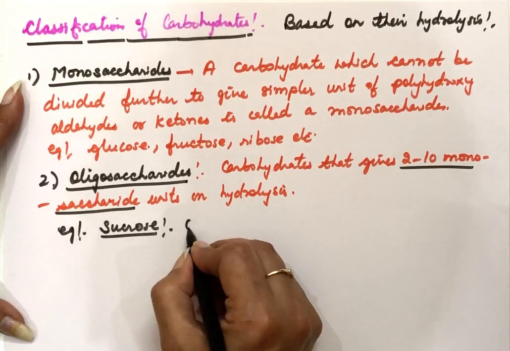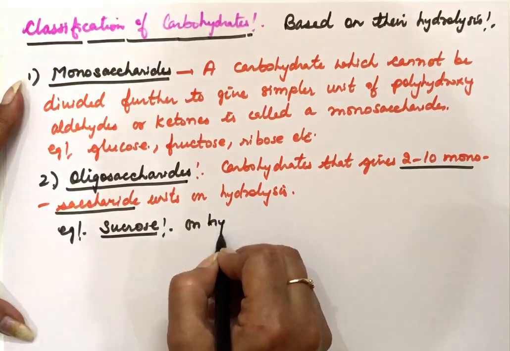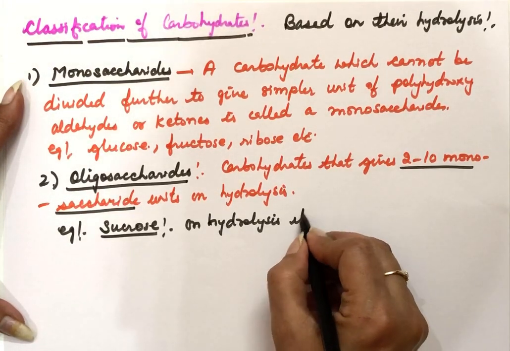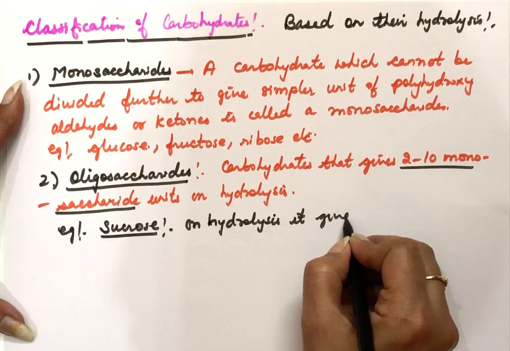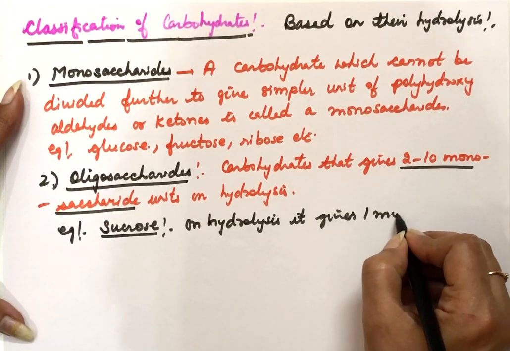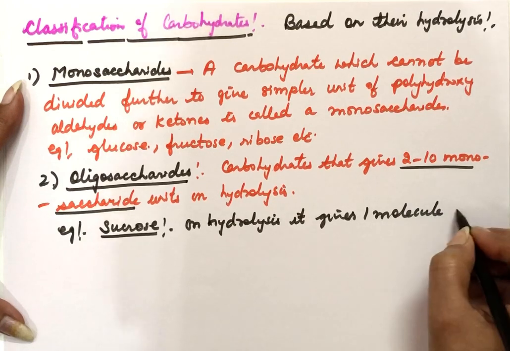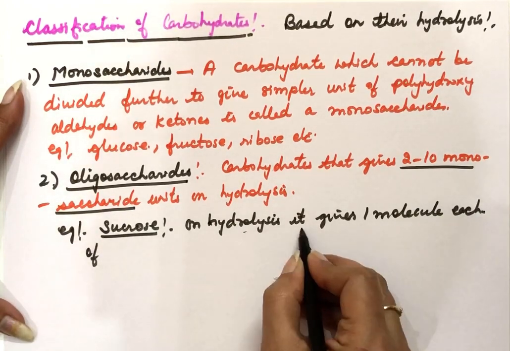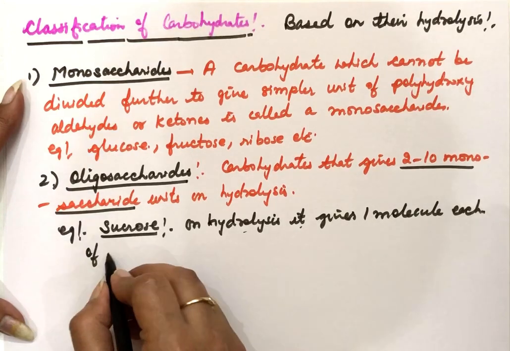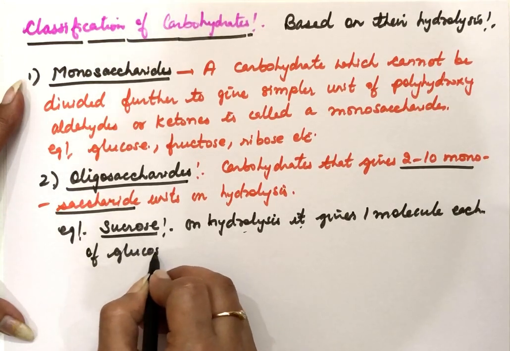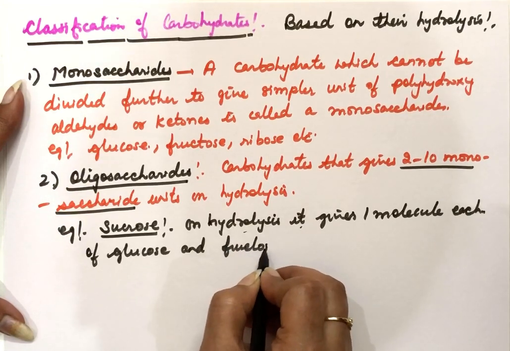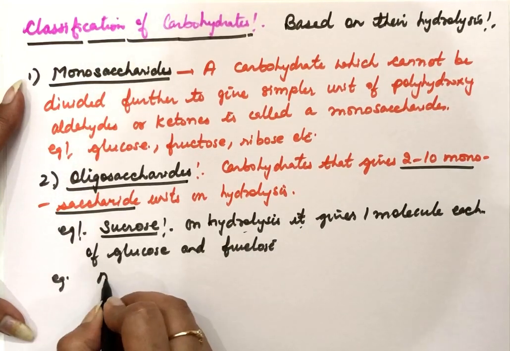Sucrose on hydrolysis gives 2 molecules of monosaccharides, and these are glucose and fructose. So 1 molecule each of glucose and fructose we will get on hydrolysis of sucrose. Next example is maltose.